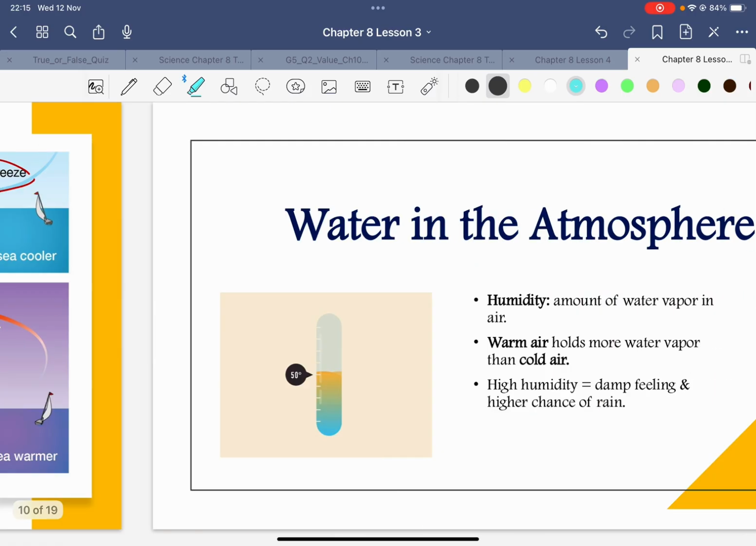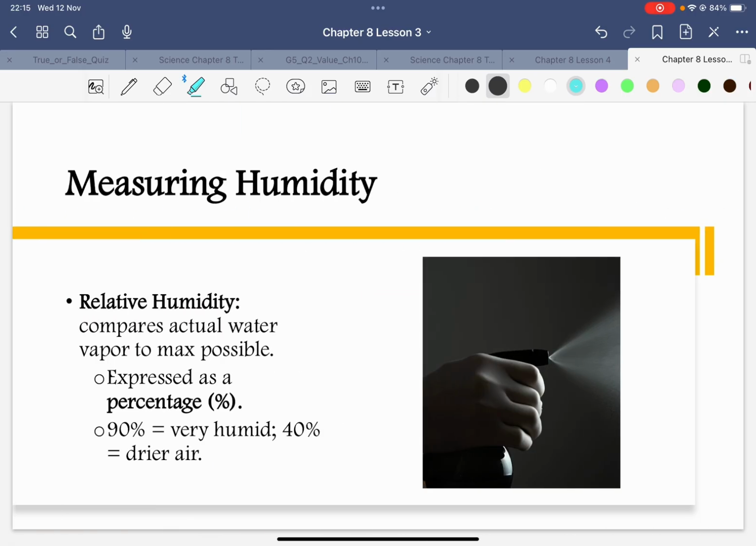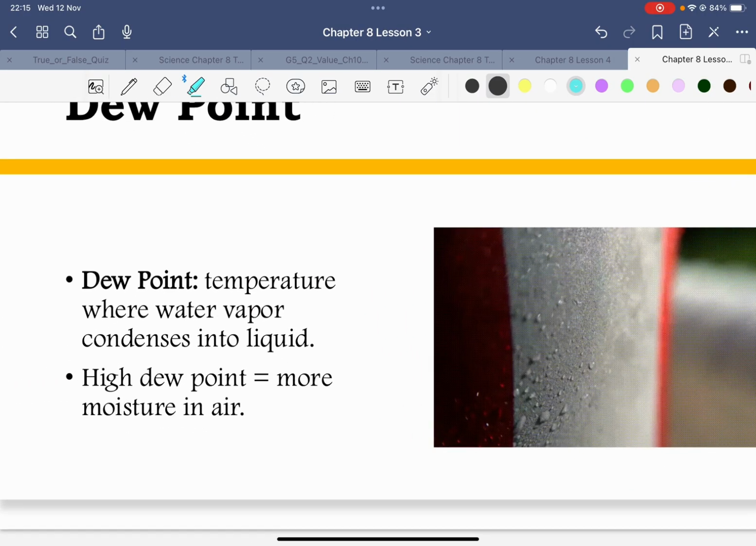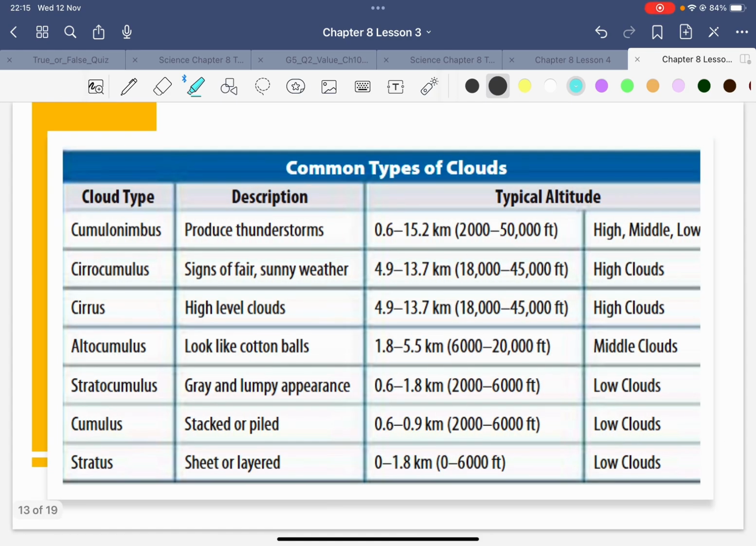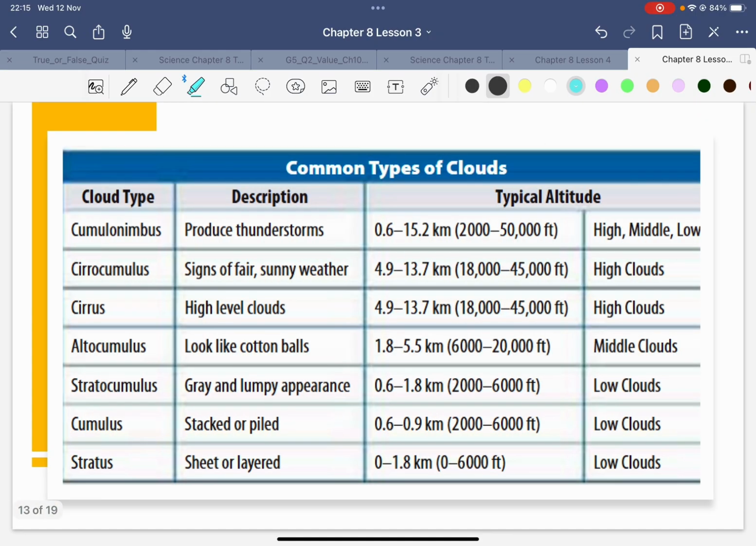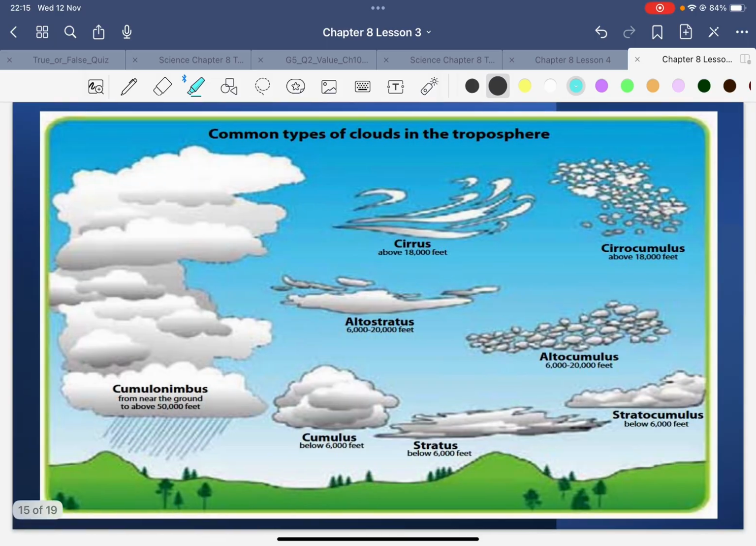Okay, so let's see. We talked about this. Dew point is the temperature at which water vapor condenses into liquid. So when you have a high dew point, you get more moisture in the air. This is a type of clouds. You can look at the diagram here and relate it to the tables here, and remember how each looks. Actually, you can just look at the shape in the diagram.